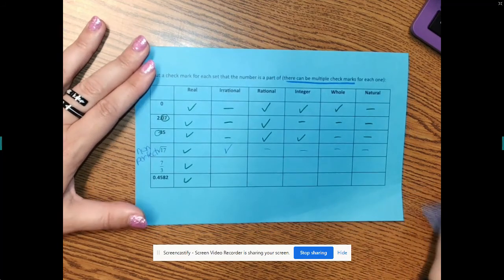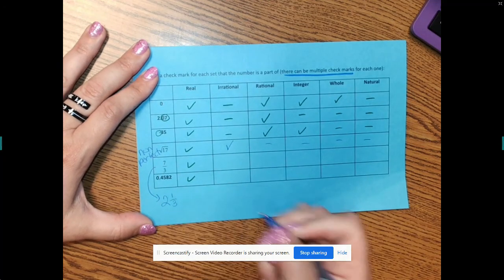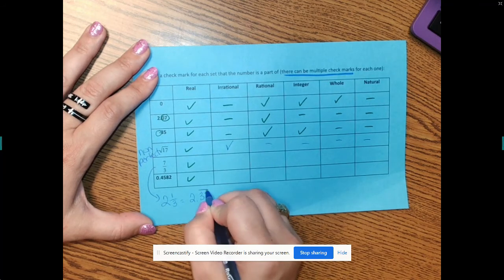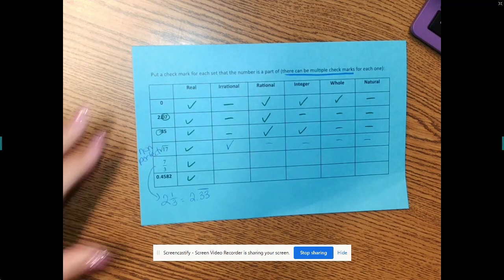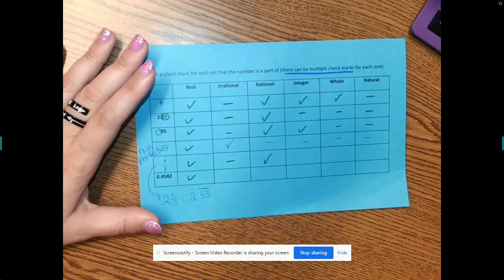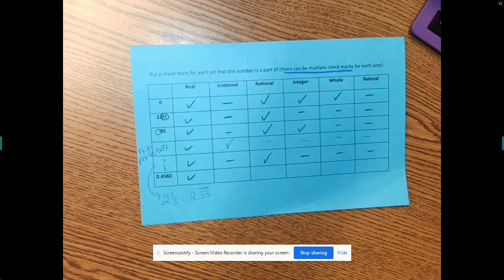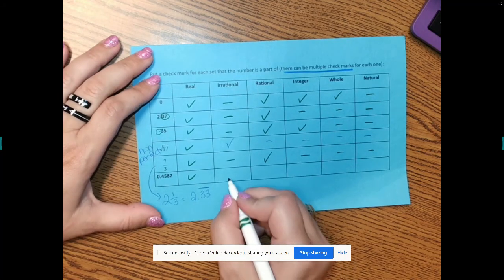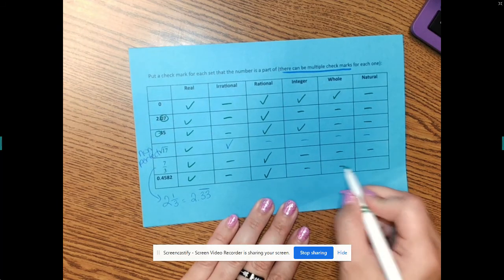Okay, 7/3. It's 2 1/3. What do you know about 1/3? It's a repeating decimal. Where do repeating decimals go? Rational. So it's not irrational. Is it an integer? No, it's just a rational number. Okay, 0.4582. Is it irrational? It doesn't have the dots, so it's rational. Is it an integer? No.